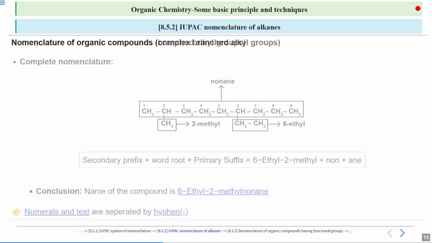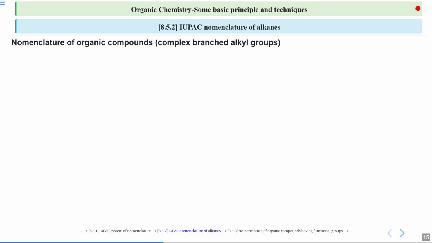Moving on further, the first type of branching that you saw in the previous slides contains branches of simple chain. So basically, you've seen a methyl and an ethyl. They were simple straight chains attached to the main chain. In place of that, you can have complex branched alkyl groups. Now you have two options if you are doing the nomenclature. Either you can use the common name if it is available for the given complex branched alkyl group, or you can have a way to do it. So we'll now learn about that way.